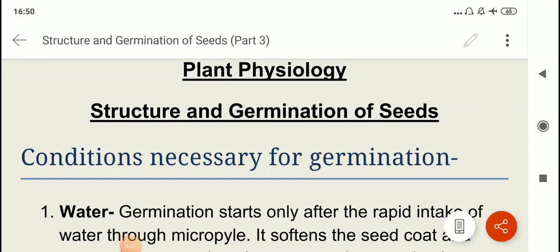Hello children, we were studying structure and germination of seeds, and in the previous turn we studied detailed structure of bean seed and maize grain. Then we studied the meanings of seed dormancy and germination. I told you that there are four essential conditions for germination to occur. They are water, oxygen, temperature and light. Now today we will study each condition in detail.